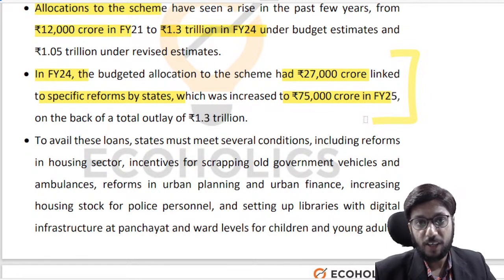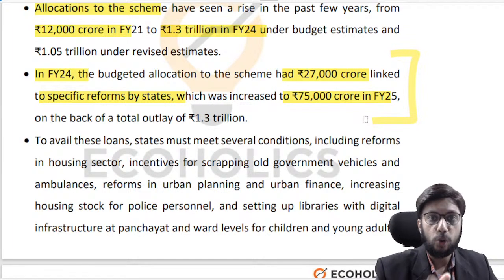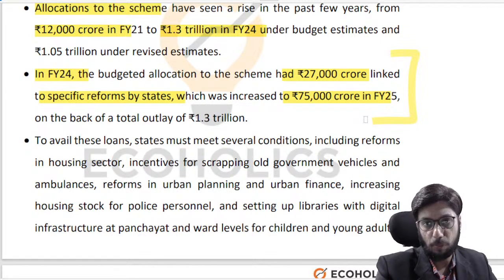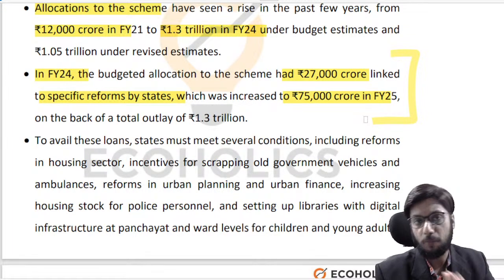So there are a variety of areas where the central government wants to push reforms, and state governments don't necessarily align themselves with these ideas. Now, how do you rectify this situation? You tell the state government that, look, I'm ready to give you money, I'm ready to give you so much loan, I'm ready to give you so much borrowing power, provided you do reforms. It's a carrot and stick approach. As you can see in this paragraph that I have highlighted, we are linking the allocation in this scheme to reforms taken by states.